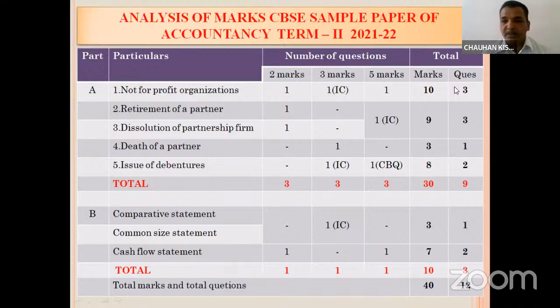Similarly, issue of debenture. In issue of debenture, 1 question would be of 3 marks, but there would be the internal choice. That means you will be given 2 questions of the issue of debenture. Any one you have to attempt. There would be an 'or' in between. Now this year, CBSE has also started case-based questions. So 1 question of 5 marks you will be given from the issue of debenture, and that would be case-based. Now many students are worried about what the case-based question is.